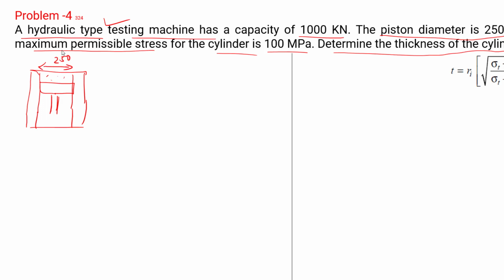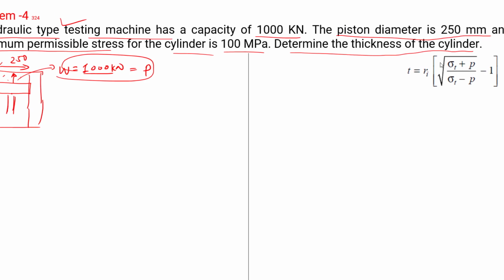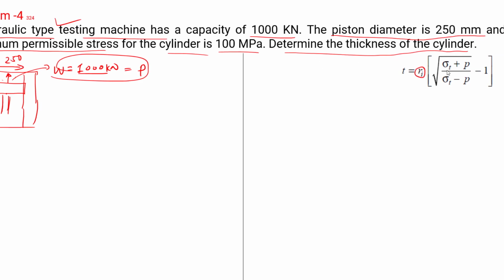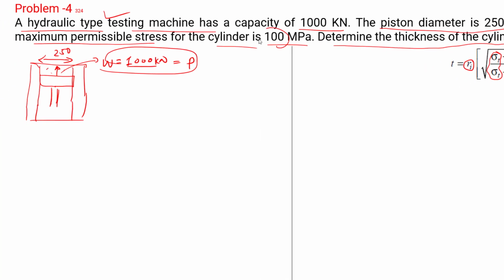Now this hydraulic machine can lift, maximum, how much? 1000 kilonewton. So this much force must be applied by the piston through the oil. So we can say this is the load lifted P. Now to find out the shell thickness equation, we require inner radius, we require the stress value, that is given, 100 megapascal. We also need the pressure to solve this equation.